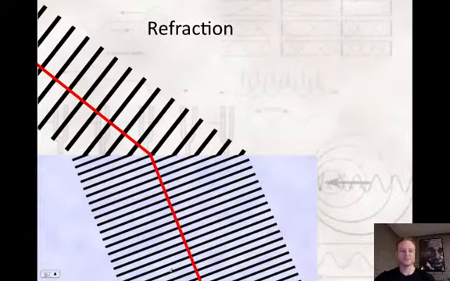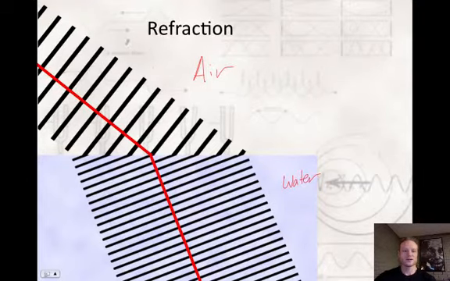So here's a picture of refraction. This red line is supposed to indicate a light wave, and it's headed in some medium. We can assume that it's air. Then it enters into a new medium, and we'll call it water. These black lines are supposed to represent the wavelengths.